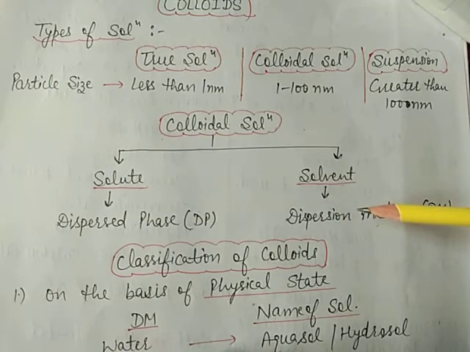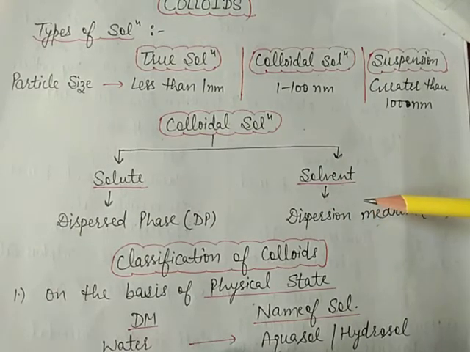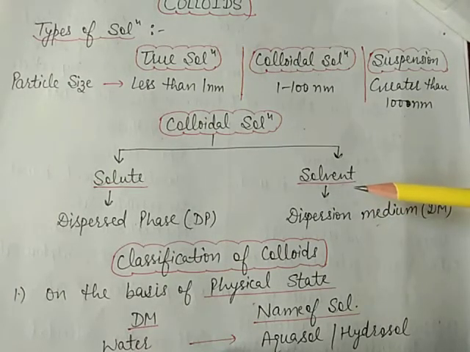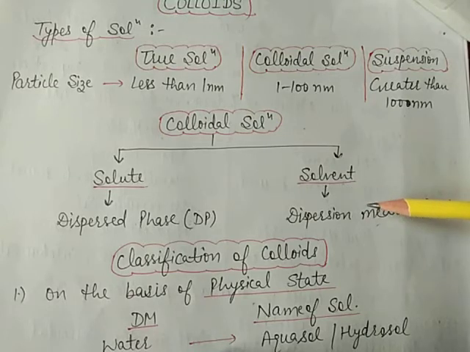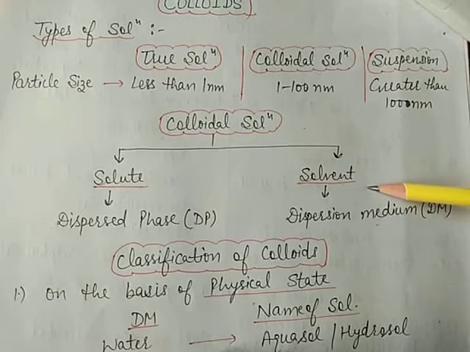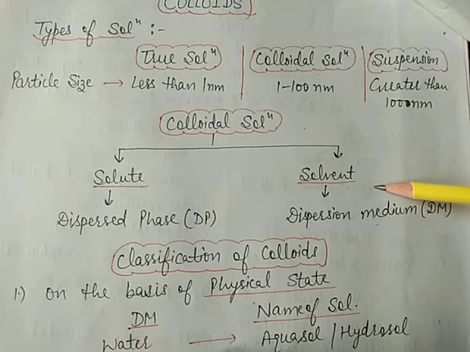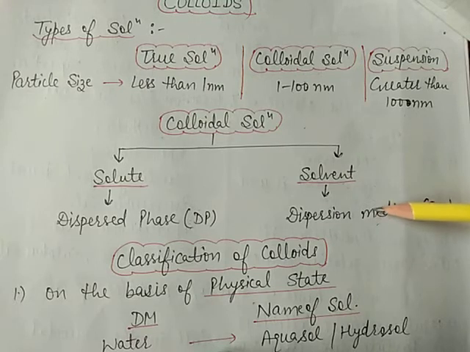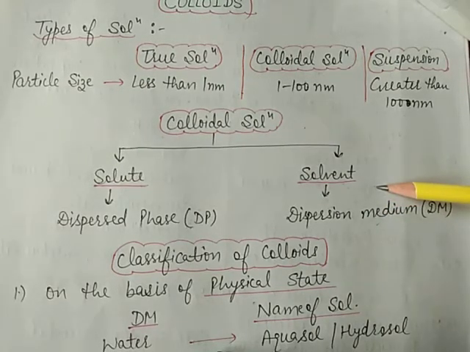But in the case of dispersion medium, the medium in which the dispersed particles are dispersed is called the dispersion medium. This is just like a solvent in the true solution. If water is taken as the medium, then the colloids are called hydrosols.